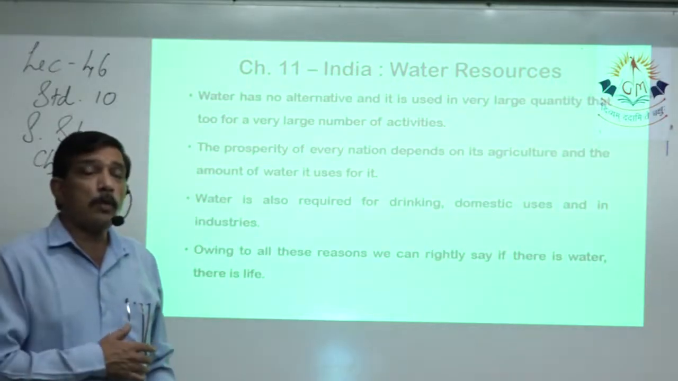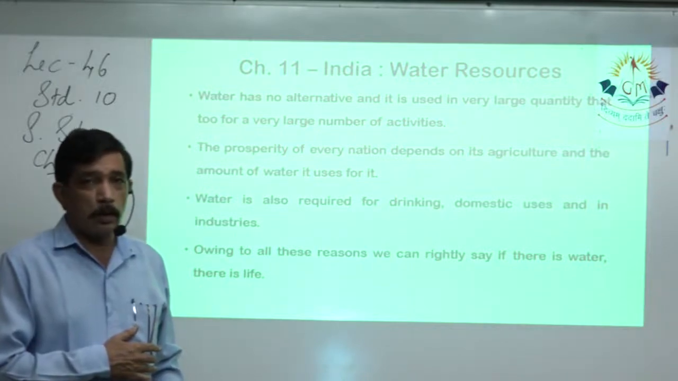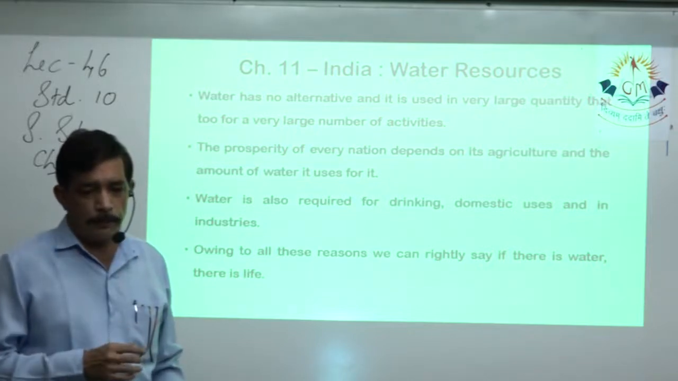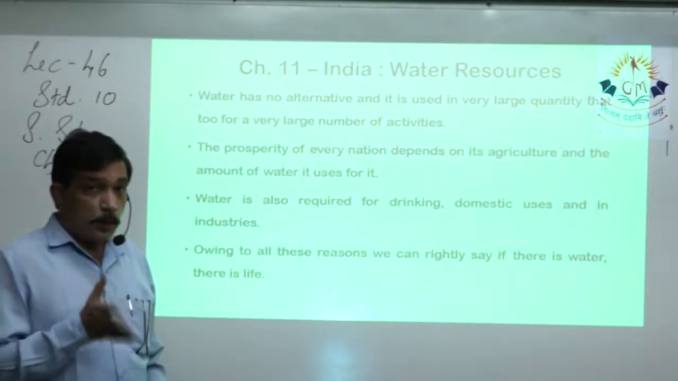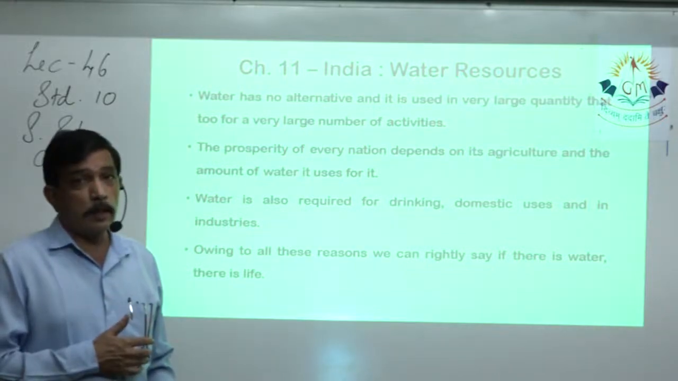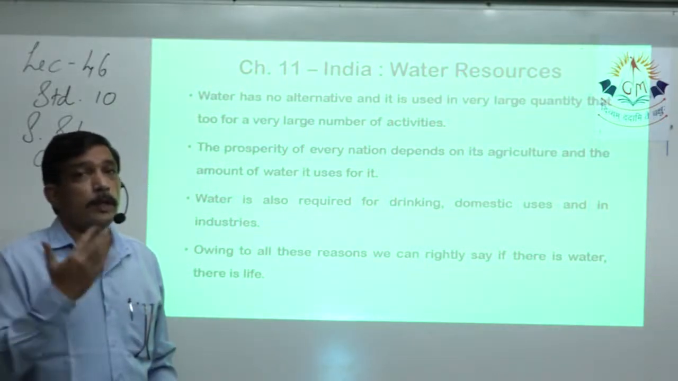One of the main things about water is it does not have any alternative. That means there is no option for water. Instead of water, you cannot use anything. Prosperity of each and every nation depends on how much water it uses for agriculture, because agriculture is used to feed the population.